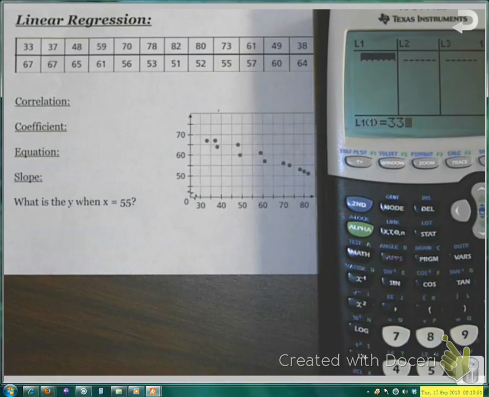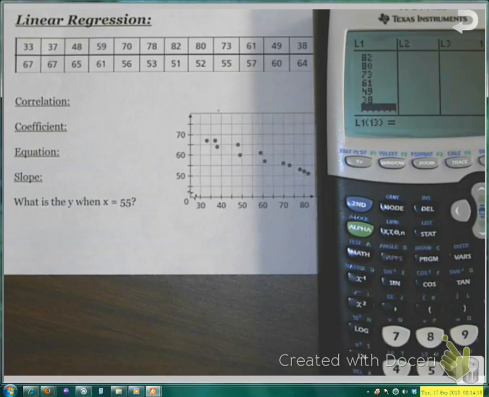You have to hit Enter to actually put it into the list. So with each number we type in, we hit Enter, and it adds it to the list. Notice they're in order as you type them. So if you type them out of order, you have to delete and go back. So we're typing in each and every number into our list, and we have a long list here. So this is all of my X values.